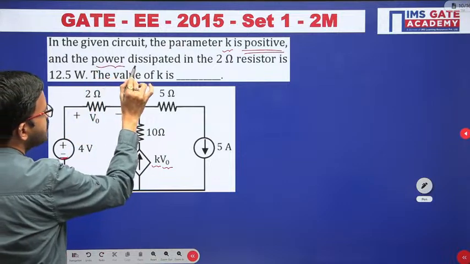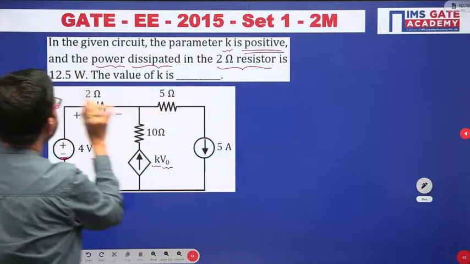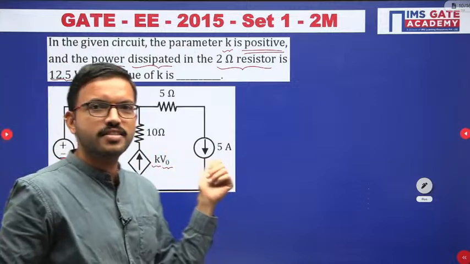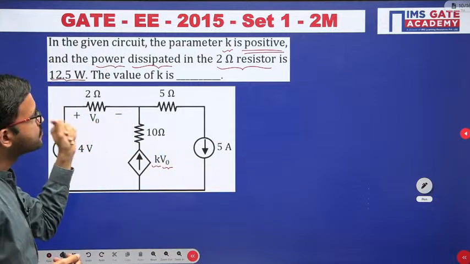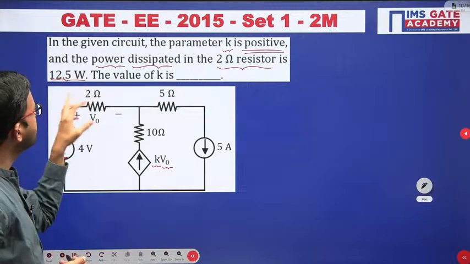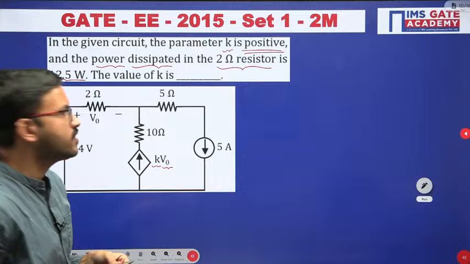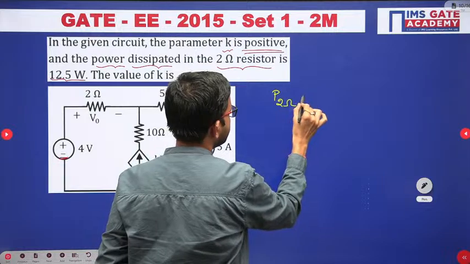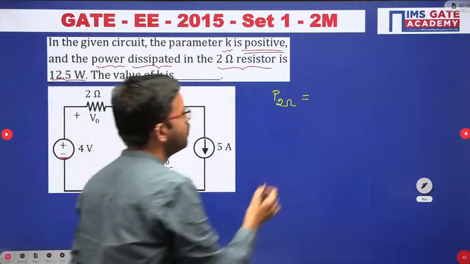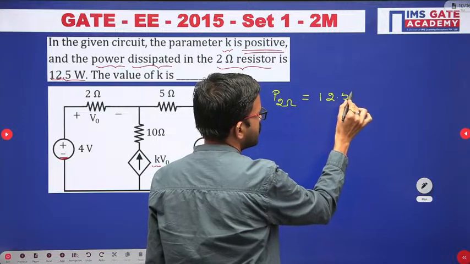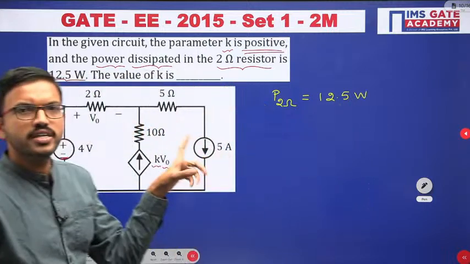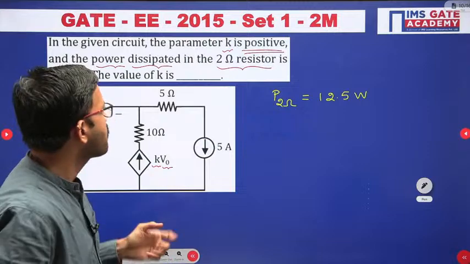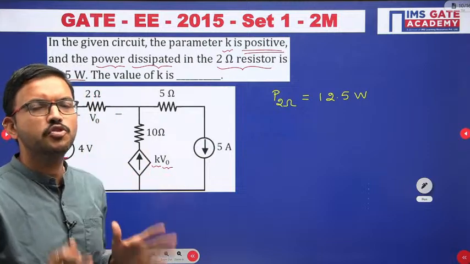The power dissipated in the 2 ohm resistor is 12.5 watt. Very good Amarjit, excellent. Here you are having the 2 ohm resistor, and across it the amount of power dissipated is 12.5 watt, they have given. Regarding power across a resistor, we discussed 3 formulas in an earlier session. Based on the given data and information, you can use any of the formulas.